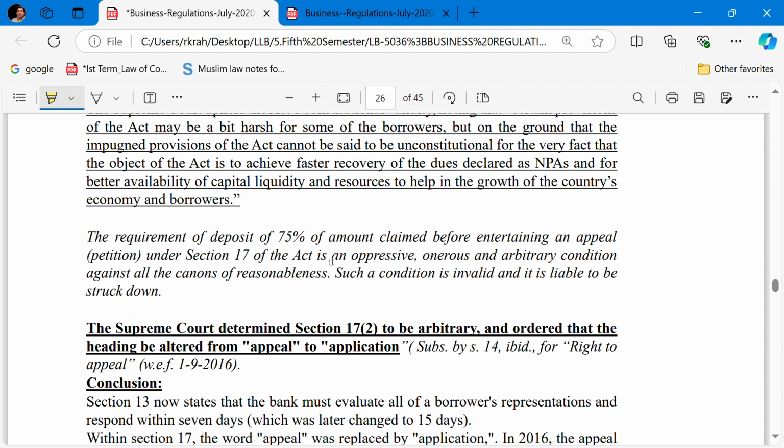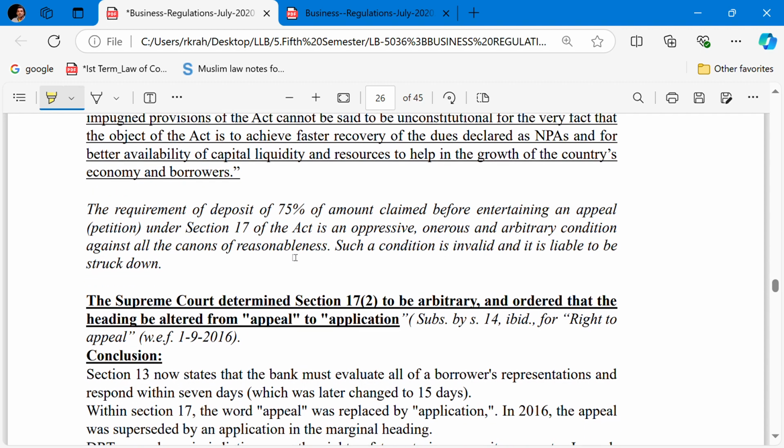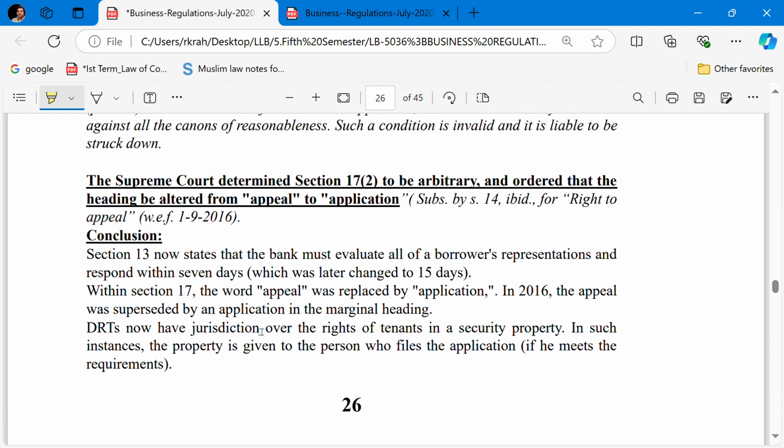The Supreme Court determined Section 17 subsection 2 of the Act is arbitrary and ordered that the heading be altered from appeal to application. Earlier it was an appeal, the right to appeal in Section 17, now it has been made an application, which came into force on 1/9/2016. What is the conclusion?